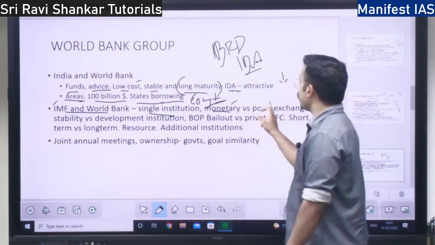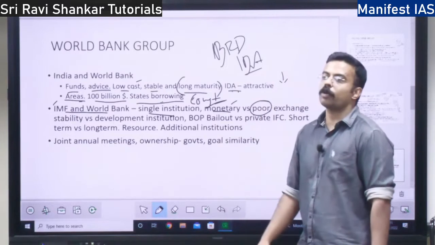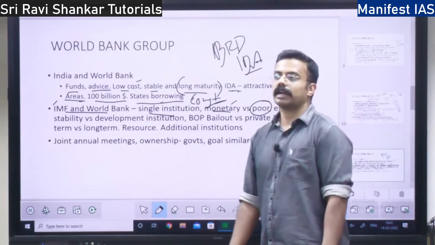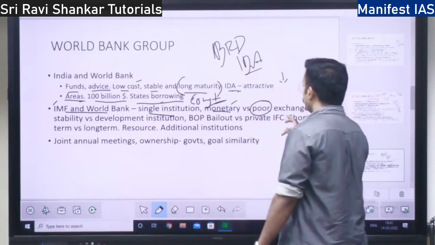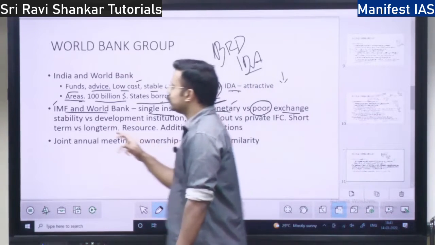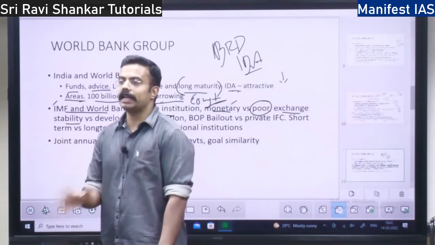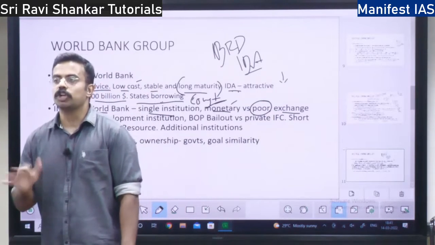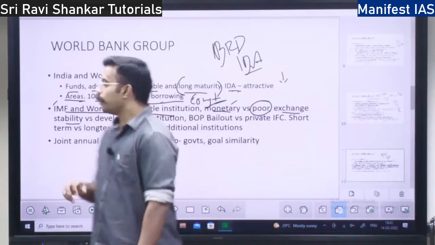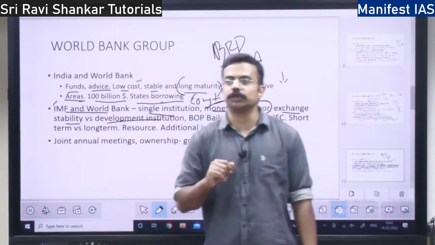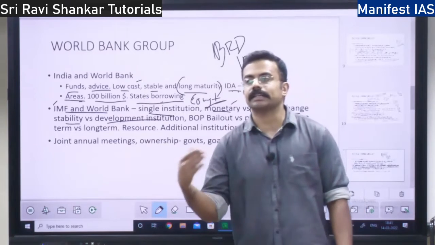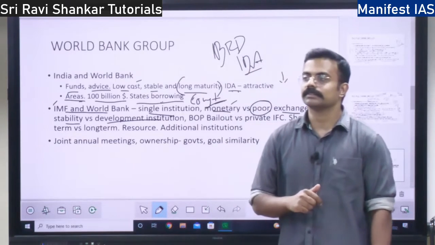Whereas World Bank is going to focus on the poor countries. IMF focuses on exchange rate stability, maintaining a proper exchange rate which is not volatile, whereas World Bank works as a development institution, developing various sectors and various countries.